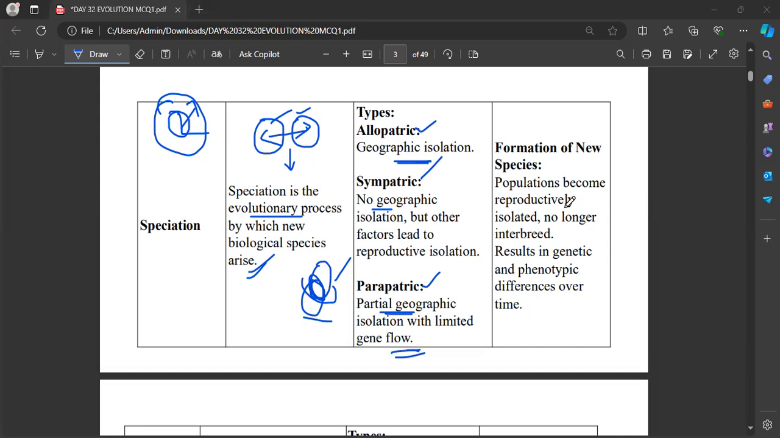Now, what is the end product of this speciation? Formation of a new species. Here, populations become reproductively isolated and no longer interbreed. It results in genetic and phenotypic differences over time. So as a result, we get a newer species.